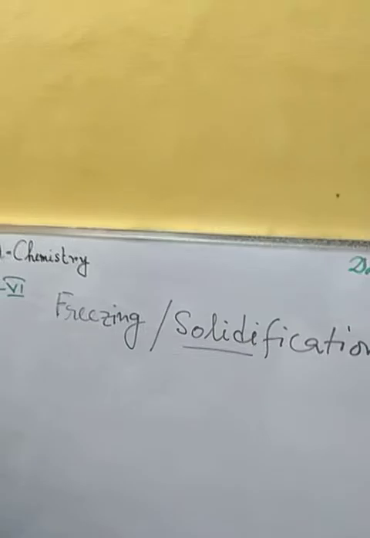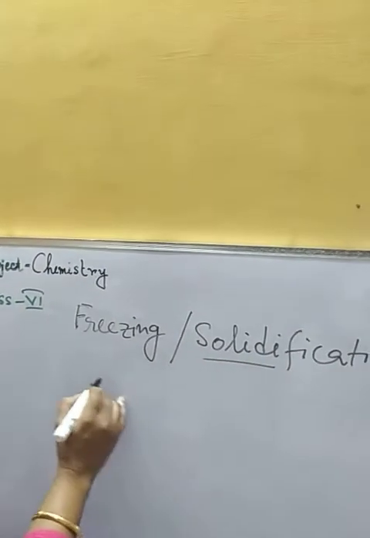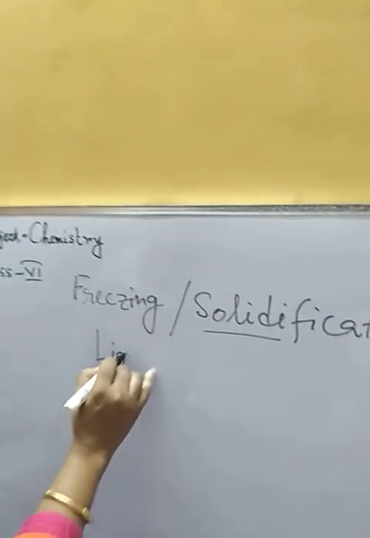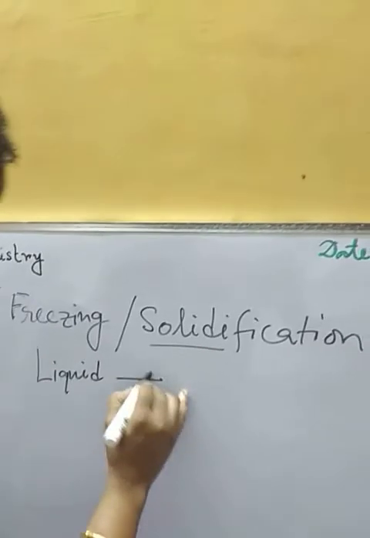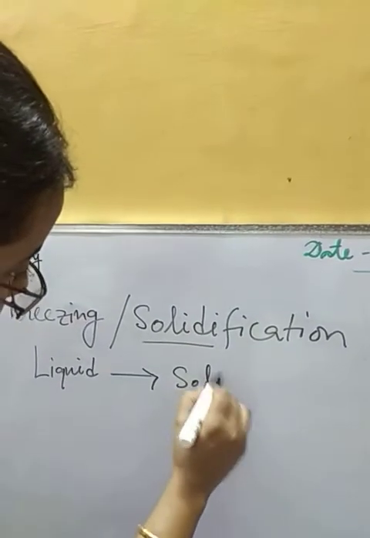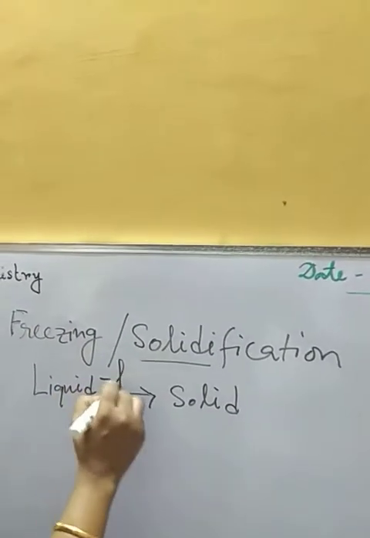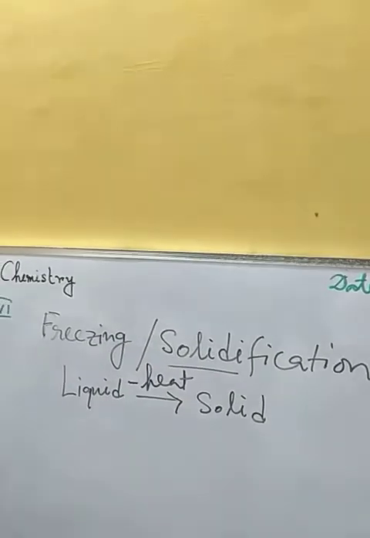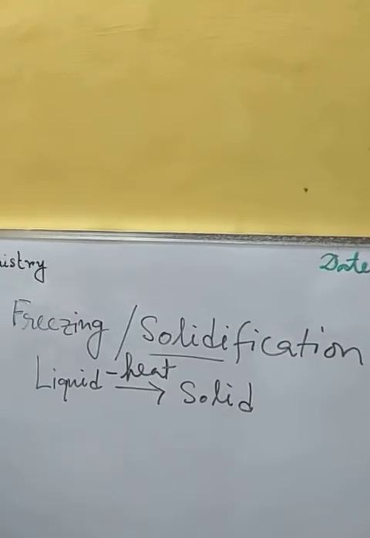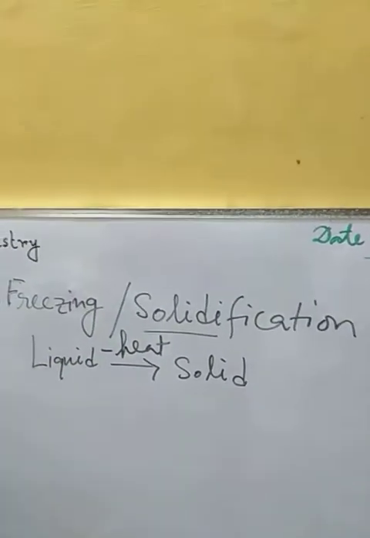So here we are getting the change from liquid state to solid state, liquid to solid, and here again we need to take out the heat from the liquid, or we need to cool down the liquid, then we can get the solid.